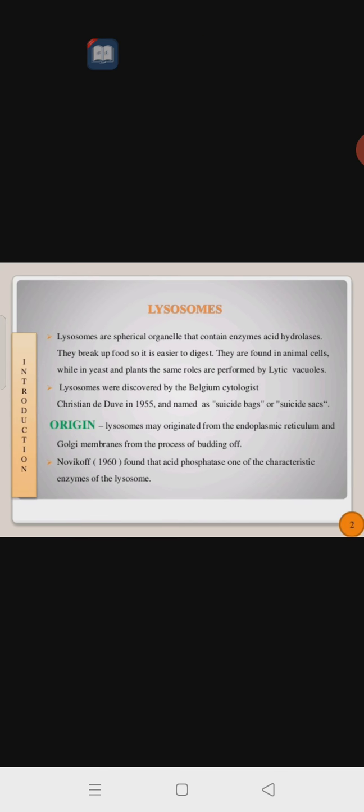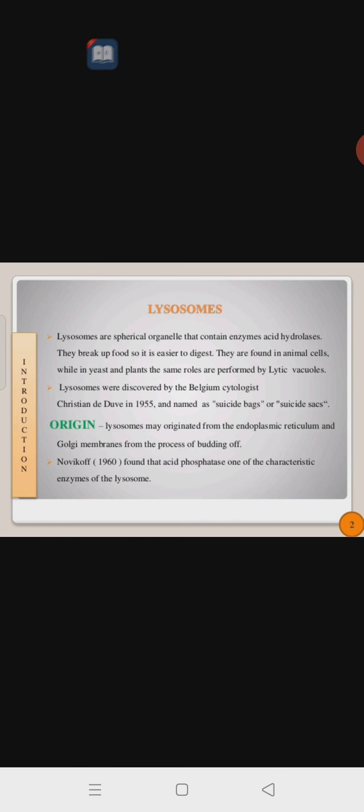So today we have to move to one more cell organelle in cell biology, that is the lysosome. In that we have to study the introduction, definition, history, origin, occurrence, structure, polymorphism and function. So all bits we have to study in the lysosome. So what do you know regarding the lysosome?